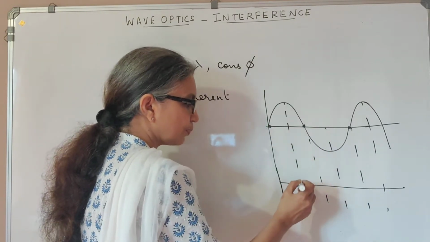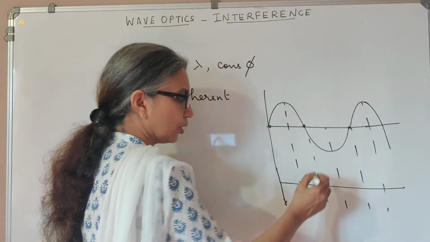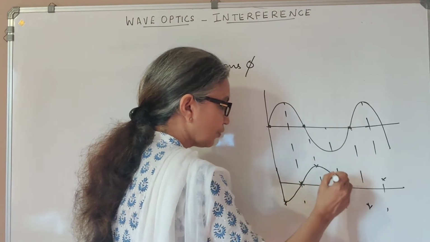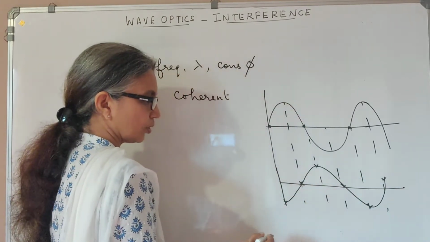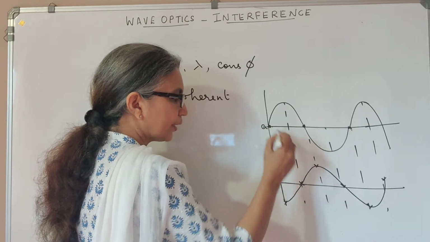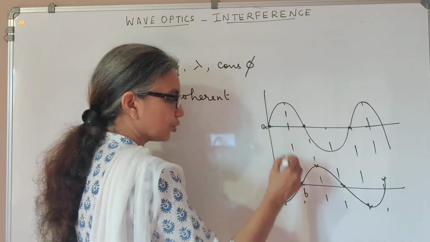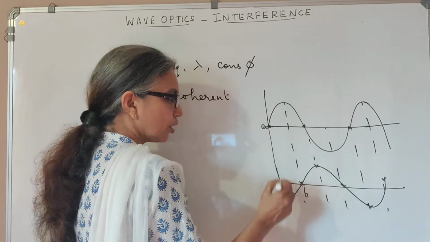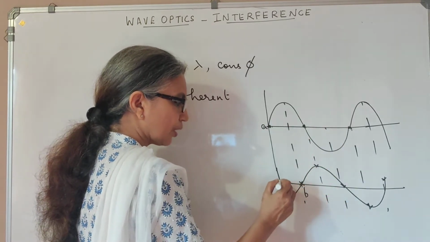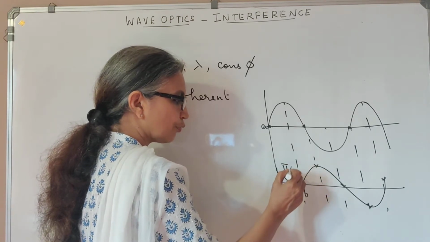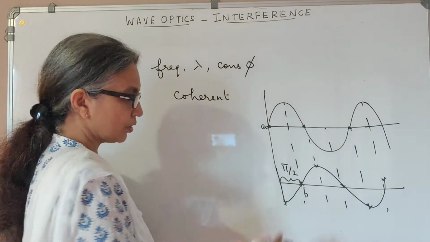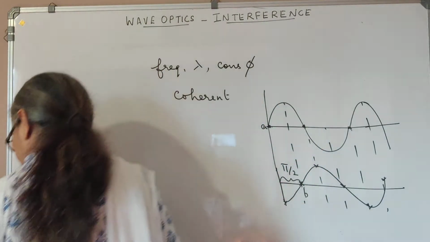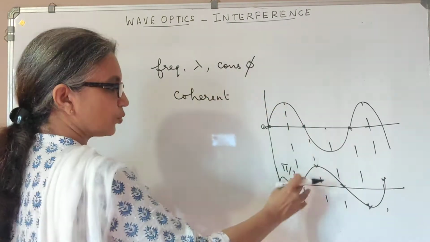When this attains positive peaks, this attains 0 value, and so on, so that this point A and this point B are at the same position. They both are at the equilibrium position, but here it is attaining peak value. So between this wave and this wave, we have a phase difference of pi by 2 because there's a pi by 2 angle difference between this wave and this wave, and that is the constant phase difference between wave 1